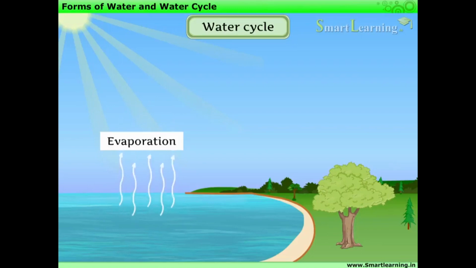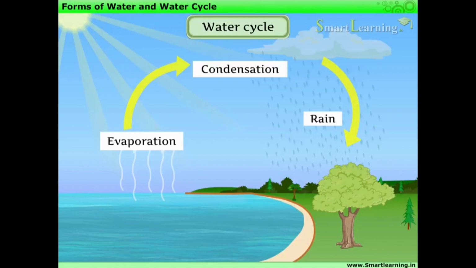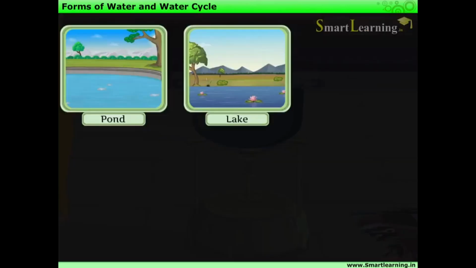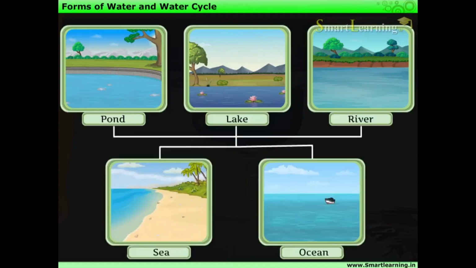High up in the sky, the air is cooler. When these vapors meet the cold air, they cool down to form water droplets through condensation. On coming together, these water droplets form clouds. On becoming too heavy to remain in air, these water droplets fall down as rain, which is very important for the growth of crops. The rainwater then flows back to ponds, lakes and rivers. Then it goes into the seas and oceans.